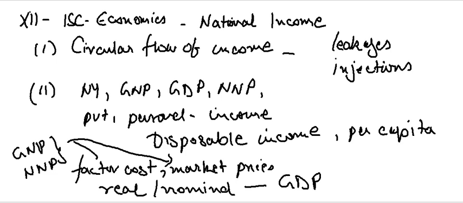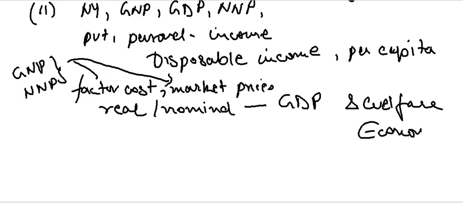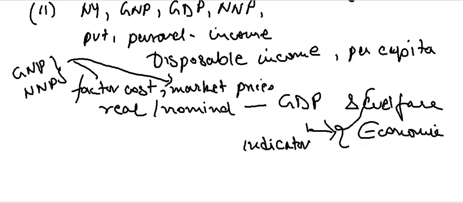You also have to know GDP and welfare. When you know GDP, you also have to know what welfare is, and GDP as an indicator of economic welfare. How is GDP an indicator of economic welfare? Is it a proper indicator? This is what we are going to discuss.